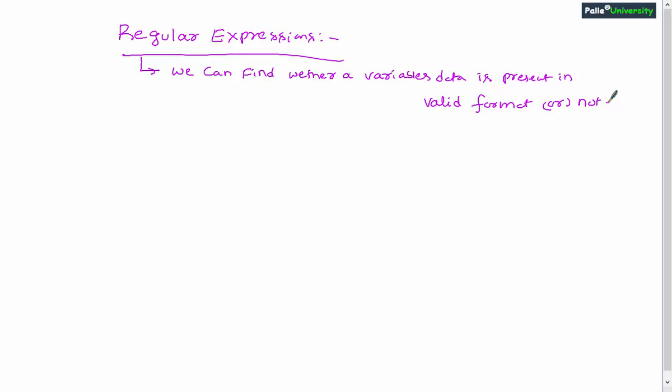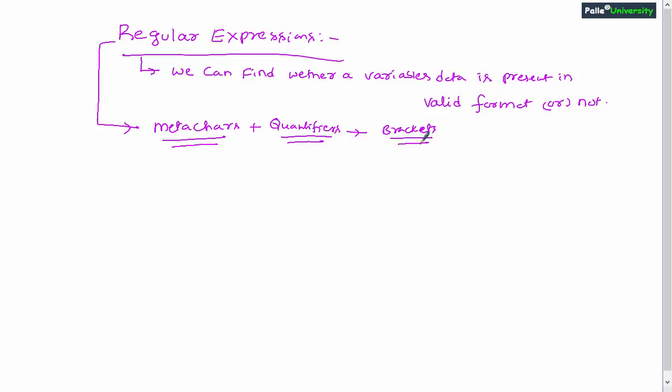Now let us try to understand three important things which are really useful for writing regular expressions. In simple words, while writing regular expressions in general you will be using three special things called meta characters, quantifiers, and brackets. So you have to understand the meta characters used in regular expressions, you must understand the quantifiers, and you must understand the brackets also.